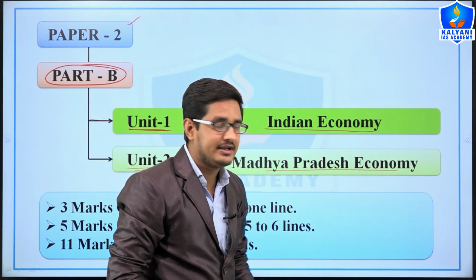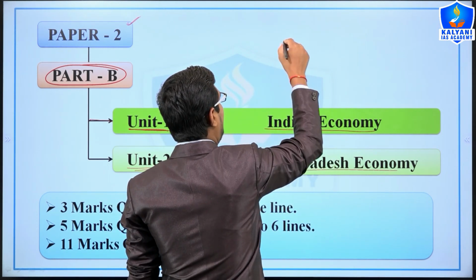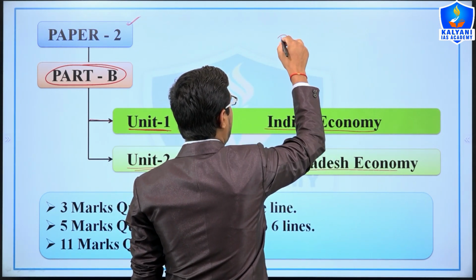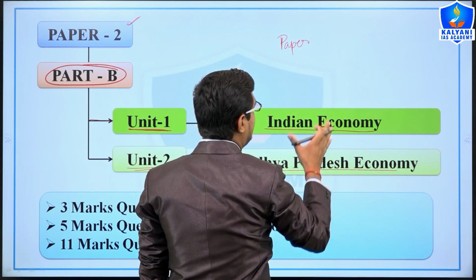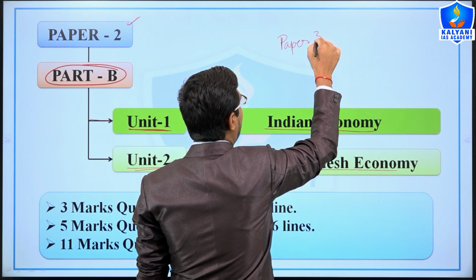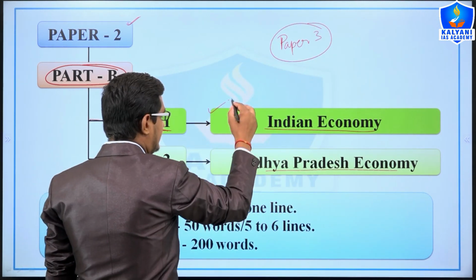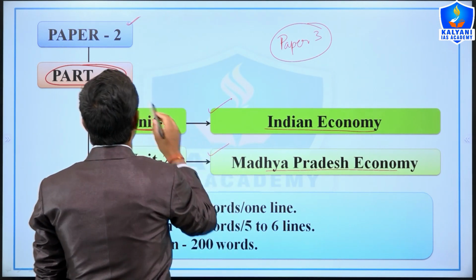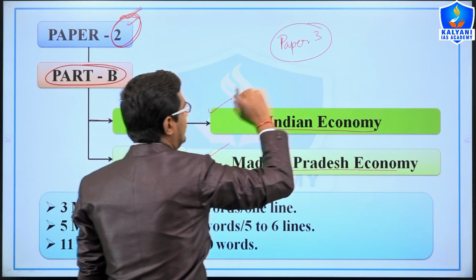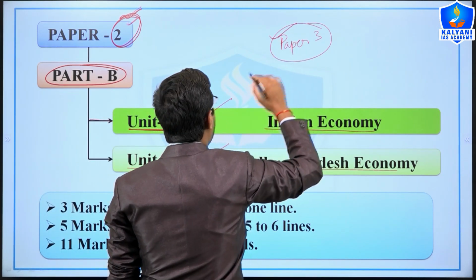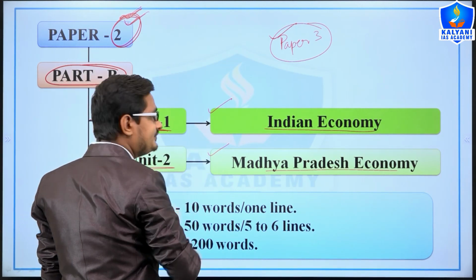Previously, in the old syllabus, the Indian economy and Madhya Pradesh economy were mentioned in Paper 3, but in the new syllabus they are in Paper 2.